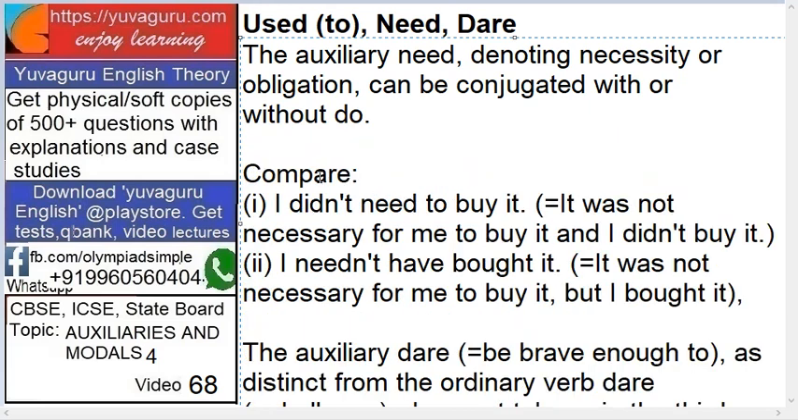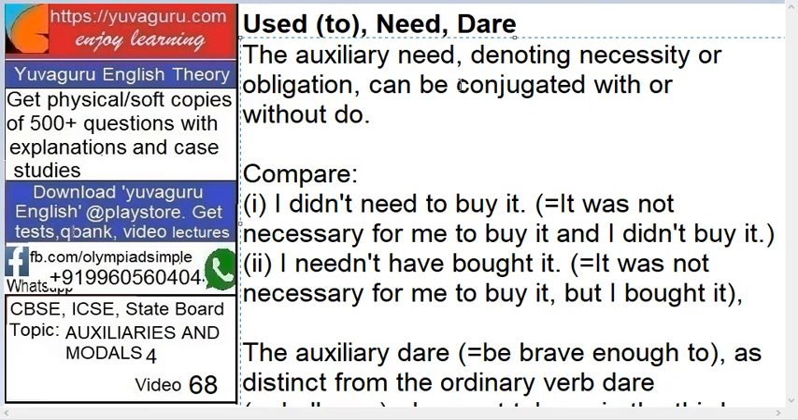Now let's see the comparison between the two sentences. I didn't need to buy it. What does it mean? It means it was not necessary for me to buy it, and hence I did not buy it. That's what it means, right? But I needn't have bought it. Means it was not necessary for me to buy it, but I bought it, right? That is the difference between the two.